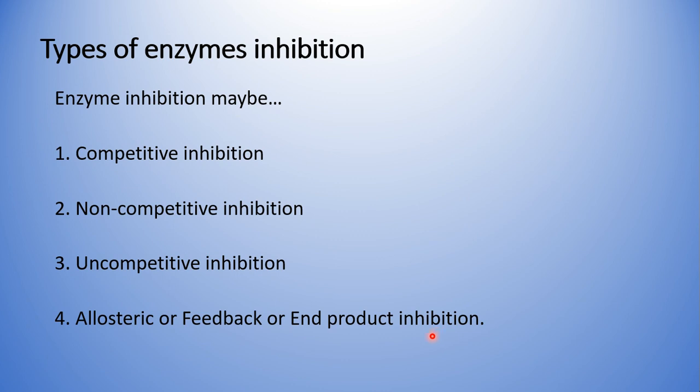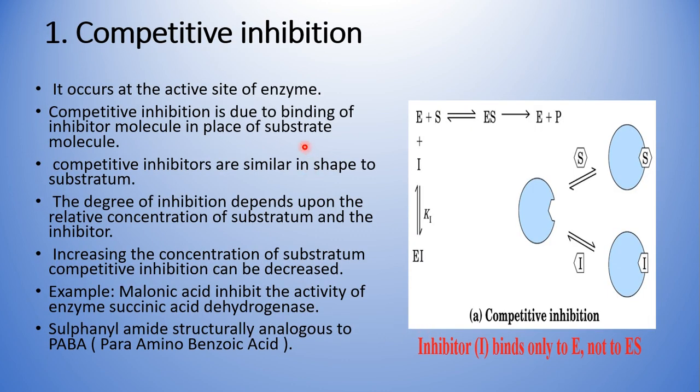So let's see the first one, competitive inhibition. Here in competitive inhibition, the name itself indicates competition. Competition is always between two equal opponents, isn't it? Only then do we call it a competition. If we take an LKG student and a PG student, we cannot keep a competition between those two students. So obviously the competition is always going to be between opponents of equal strength.